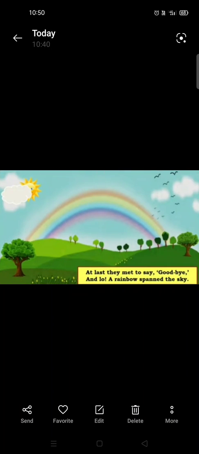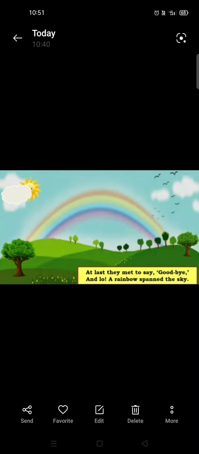Next line. At last they met to say goodbye, and lo, a rainbow spanned the sky. Now, you can see a rainbow over here. Students, do you know when we can see a rainbow? When the sun is shining very brightly, and also the rain is raining at the same time. Means the sun is shining and the rain is also raining, both at the same time. When these things happen at the same time, we can see a colorful rainbow.